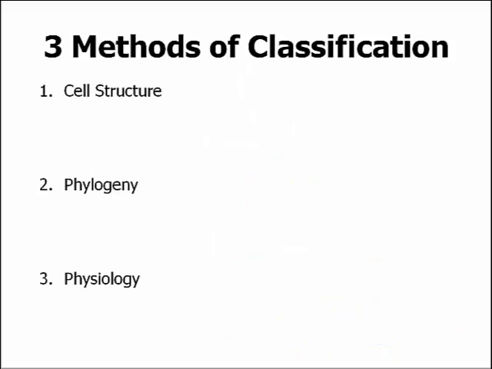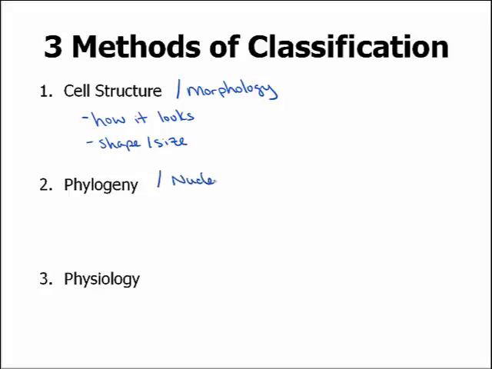I'd like for you to understand that there are three methods to classify organisms. The first method is to classify an organism based on its cell structure or its morphology. This is very simply classifying an organism according to how it looks, including its shape and its size. The second way to classify an organism is to look at its phylogeny, or its nucleic acid sequence.